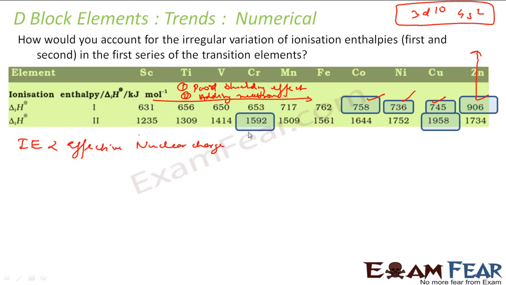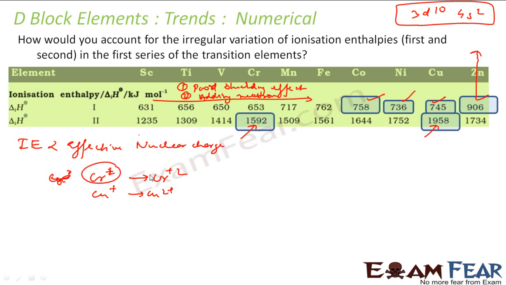If we talk about the second ionization energy, chromium has a very high value and copper has a very high value. Let's see the electronic configuration of chromium +1, because I am talking about chromium +1 to chromium +2 and copper +1 to copper +2.